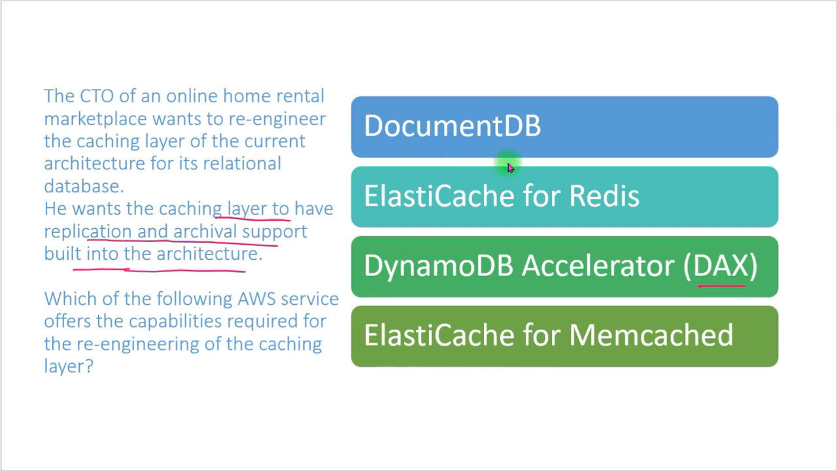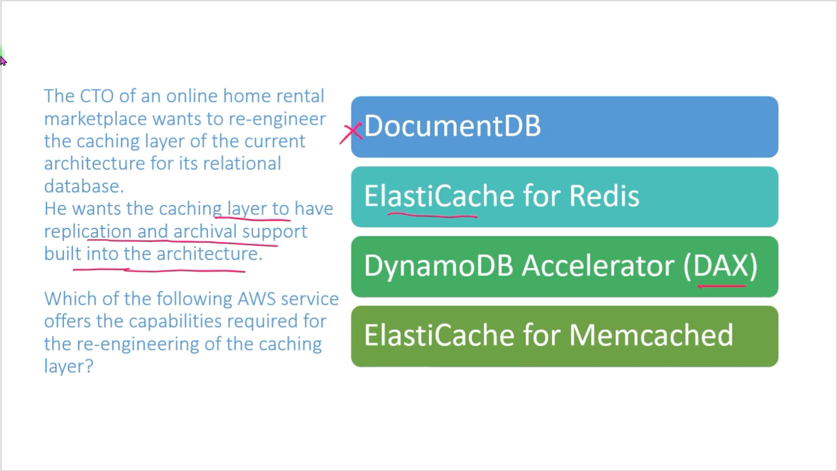The first option we are having is DocumentDB. So what exactly is DocumentDB? Amazon DocumentDB is a fast, scalable, highly available, fully managed document database service that supports MongoDB workloads. So DocumentDB cannot be used for the caching layer. So it can't be used here, and this is not the correct choice for this question.